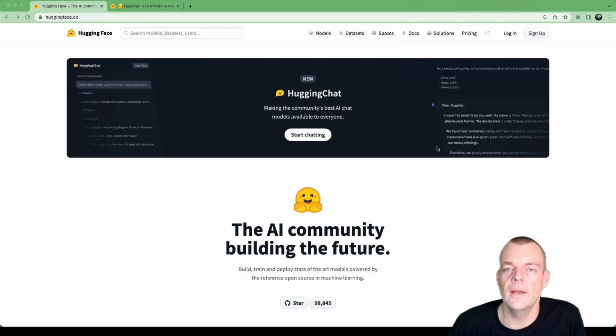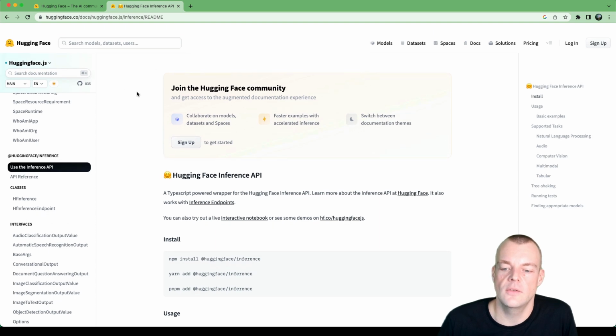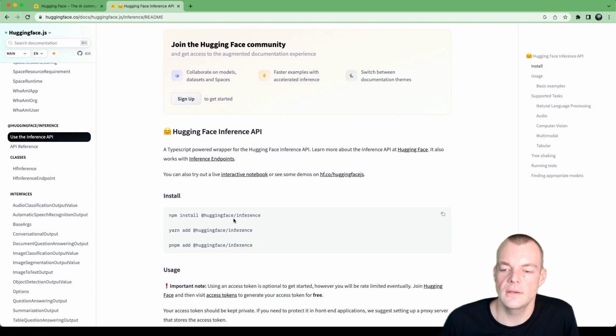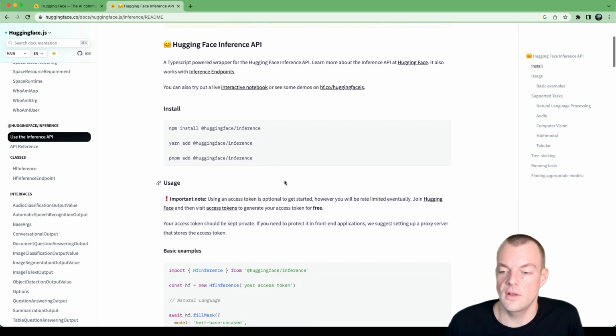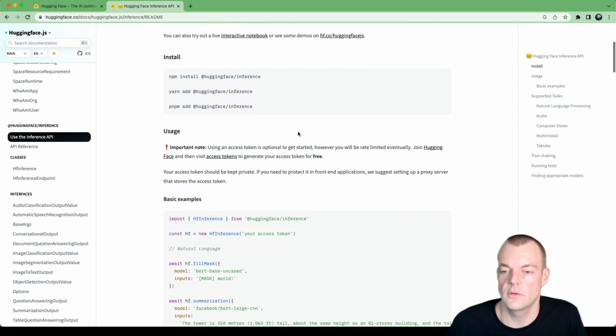Hugging Face is the AI community powered by open source. At Supabase, we love open source, and even better, Hugging Face has a platform that provides access to pre-trained models that we can use via Hugging Face.js. Hugging Face.js provides this Hugging Face inference package that we can use to get started right away with a bunch of open source machine learning models.